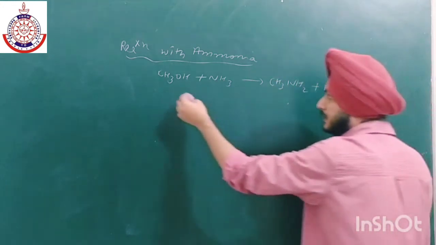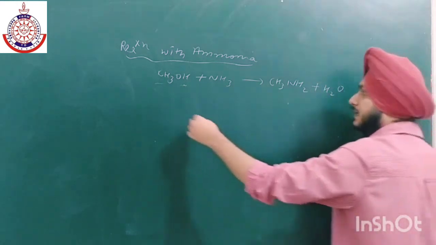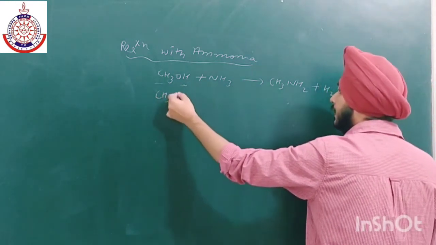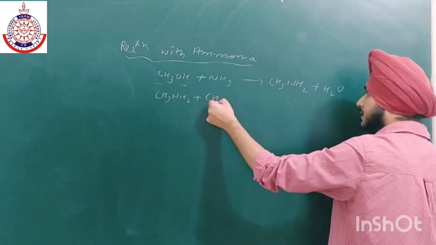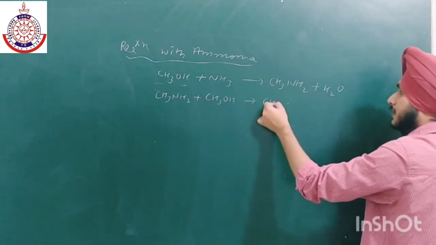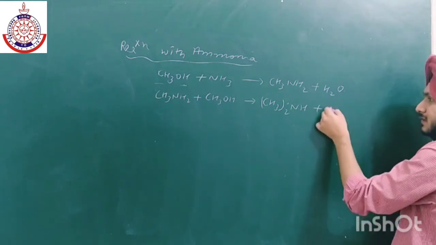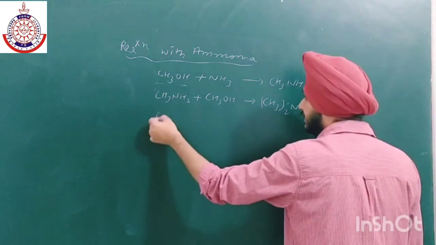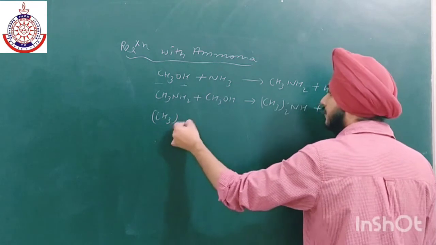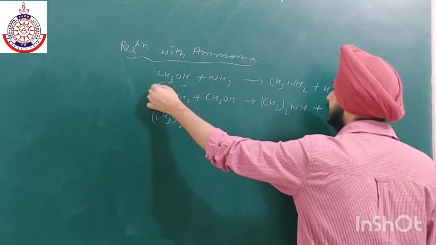Now if the alcohol is in excess, then this reaction will again take place. Again, CH3OH will react with the product and we will get (CH3)2NH plus H2O. Then the third step follows, and we have to take the alcohol in excess.